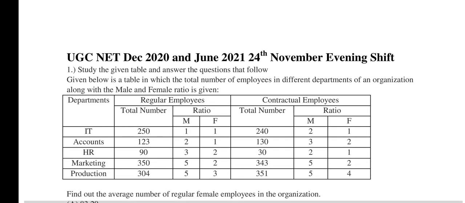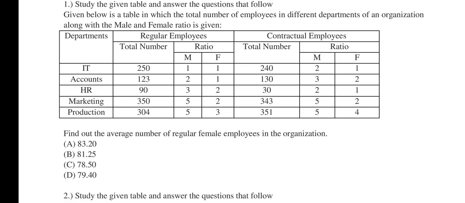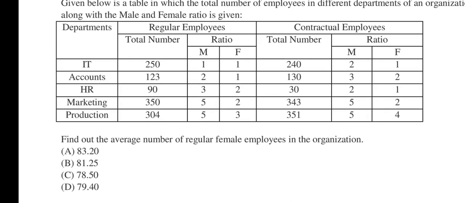The first question that we have got is, we have to first study the given table and answer the questions that follow. Given below is a table in which the total number of employees in different departments of an organization along with the male and female ratio is given. In the first box we have departments: IT, accounts, HR, marketing, production. Then regular employees, total number, ratio male female.